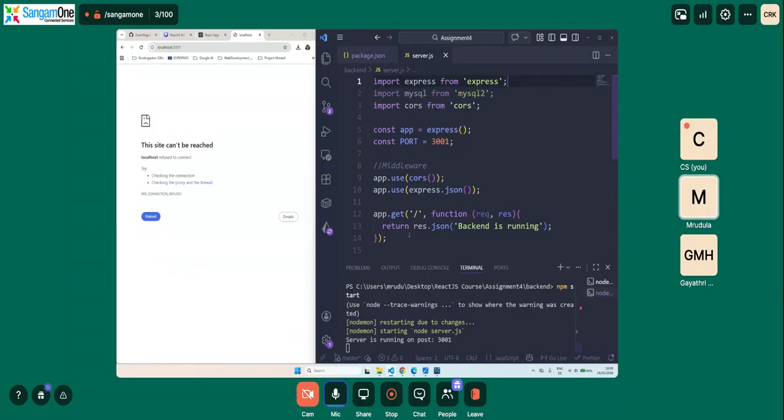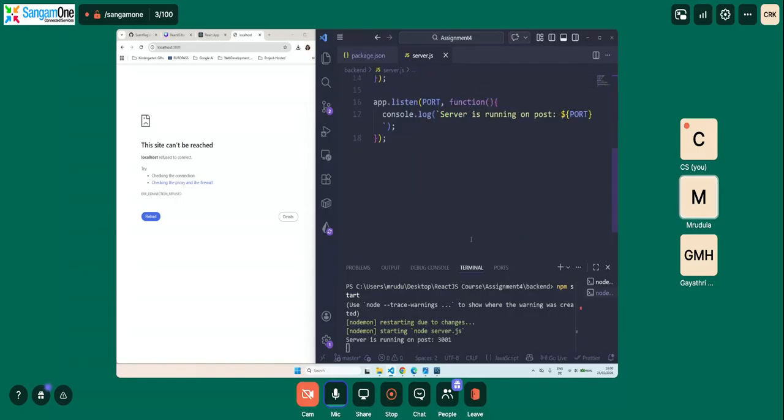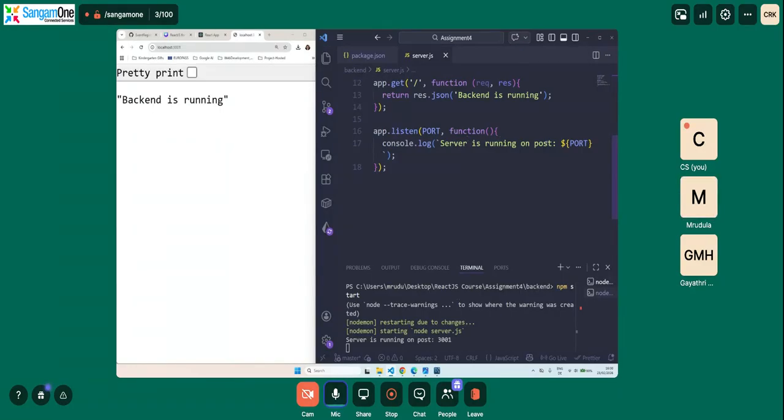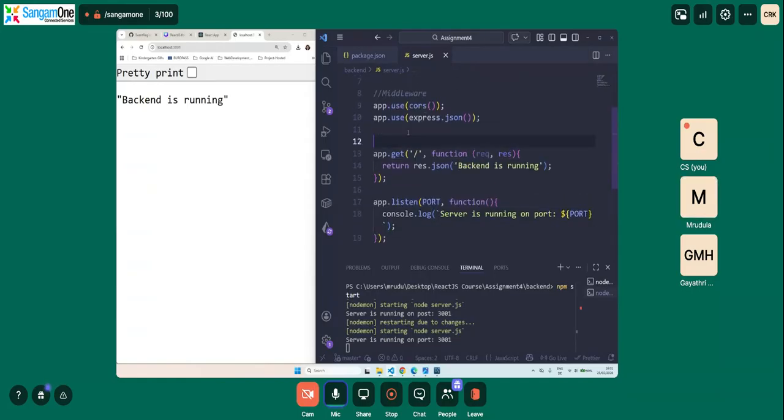And now we also have our console.log. Console.log server is running on, this should be port. So we have it. Server is running on port 3001 and our backend is up and running. So this is our basic server. We haven't included any routes, anything. We are just including a test run. So we will say test run for server.